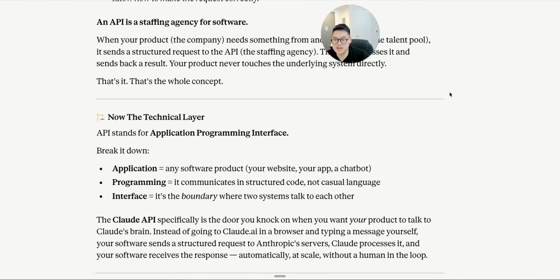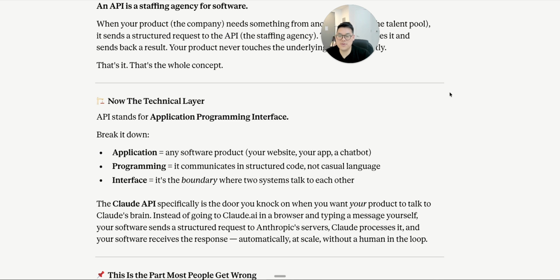Fantastic. Okay, now the technical layer. API stands for Application Programming Interface. Break it down. Application: any software product, your website, your app, a chatbot. Programming: it communicates in structured code, not casual language. Interface: it's the boundary where 2 systems talk to each other.